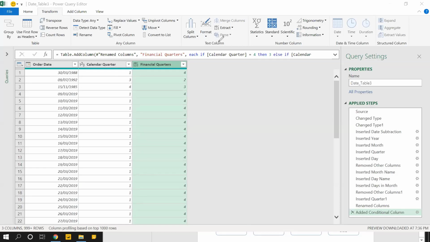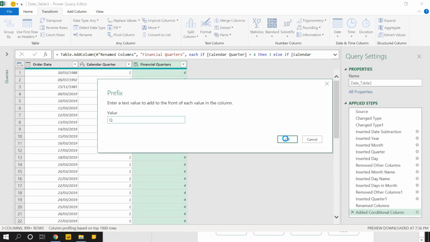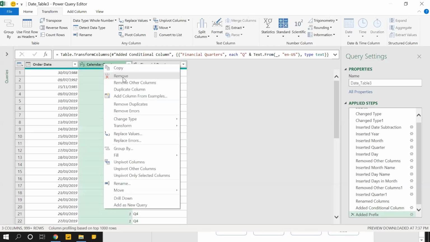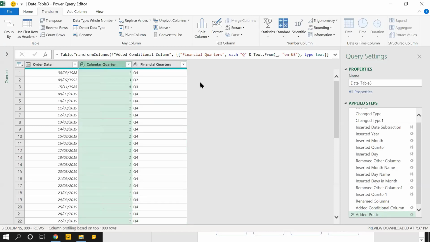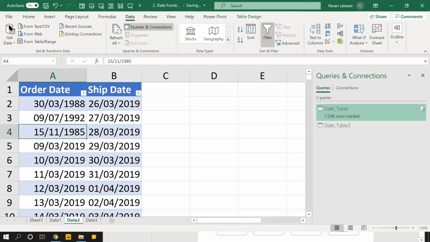Prefix, suffix comes in text functions. So add a prefix and I'll just type Q. Q stands for quarter. Click on OK. I don't think I require the second column now, so I'll remove that. Home menu bar, close and load.